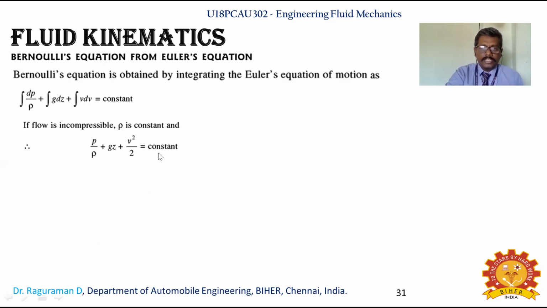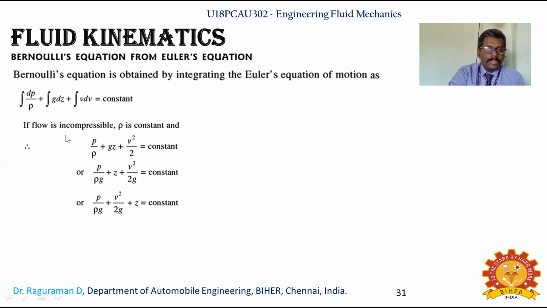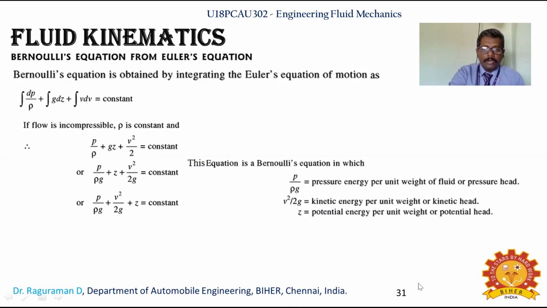If the flow is incompressible, that means a liquid, we know density is constant. As density is constant, you are not going to integrate with respect to rho, so you can directly write p by rho plus gz plus v square by 2, equal to constant. Similarly, dividing by g throughout, you get p by rho g plus z plus v square by 2g, equal to constant. This is said to be Bernoulli's equation.